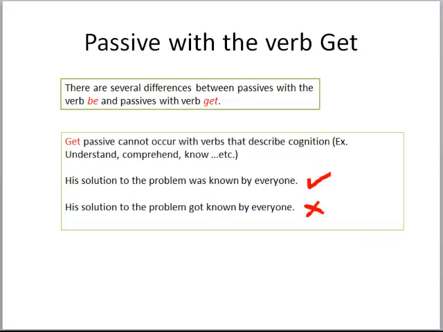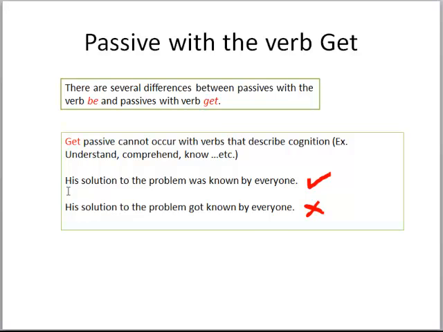Alright, okay. So when we use get, there are several differences between the be verb and the passive with get verb. So not every time we could use get correctly in passive. So let's take a look. Okay, the first point is that get passive cannot occur with verbs that describe cognition. Okay, words that describe cognition, we mean by that words like understand, comprehend, known.